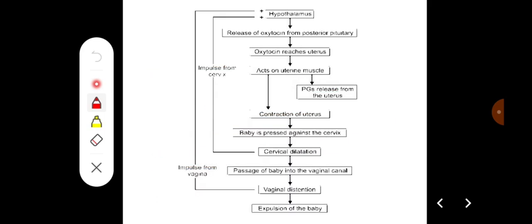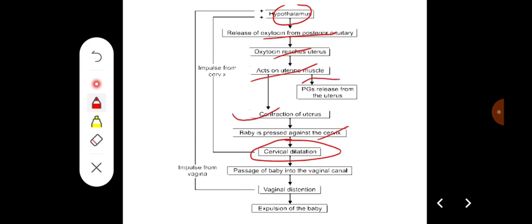So this is how parturition occurs. Mainly it occurs because the body of the fetus is pressed against the cervix and there is cervical dilatation. That is how parturition is initiated, and further cervical dilatation causes stimulation of the hypothalamus, which increases the release of oxytocin from the posterior pituitary, which reaches the uterus and acts on the uterine muscles to increase the contraction of the uterus.